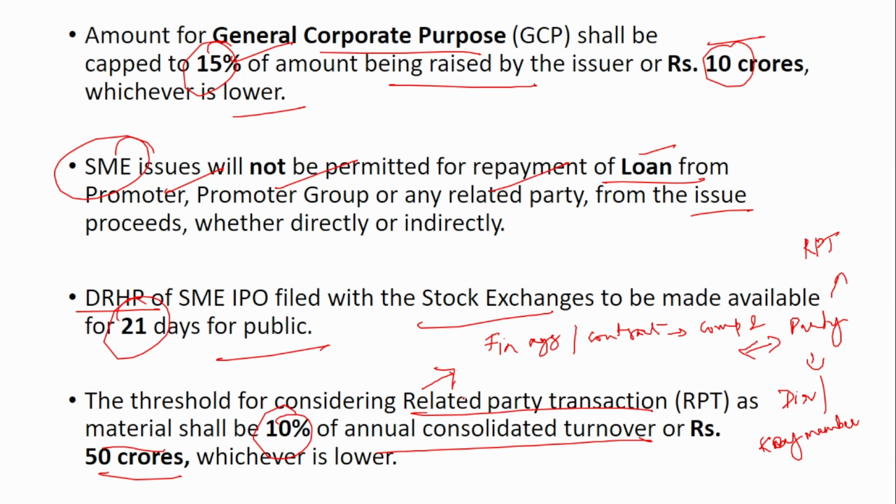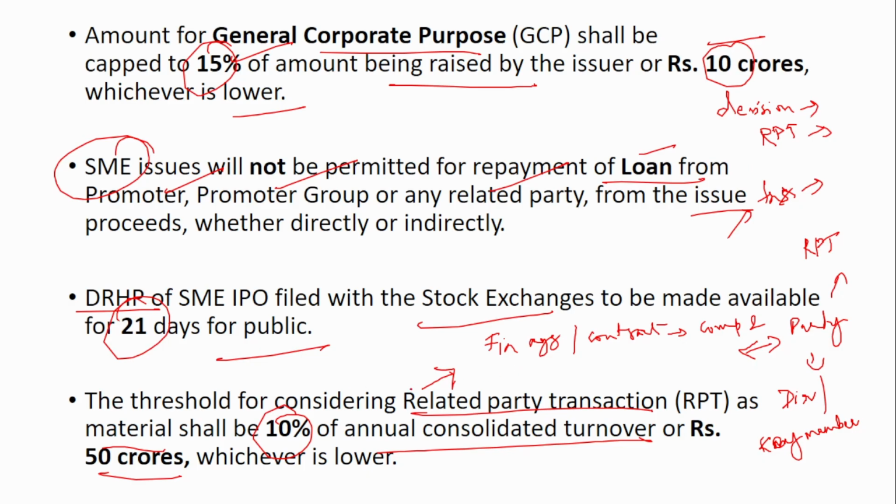Now, what is this material? See, when any transaction is very important to be known, to be disclosed to the public, so that it helps in changing the decision. See, they would have already taken a decision whether to buy this share or not. Okay, when this related party transaction is disclosed, then that decision might change. Okay, that is what is called as a material. When a transaction has the ability to change the decision of the shareholders or of the members, then that will be considered as material, which means that a transaction will be considered as material when it has the ability to change the decision of the investors.